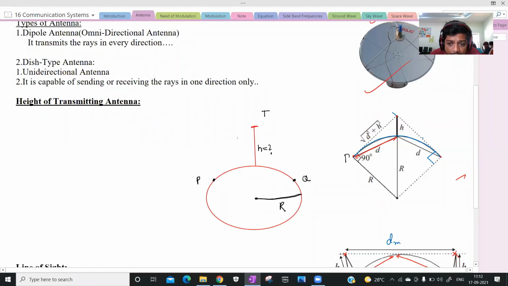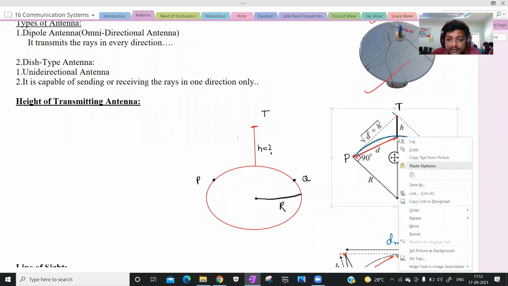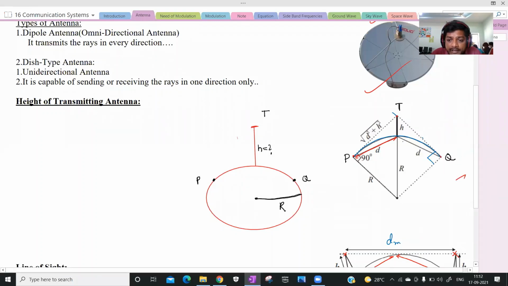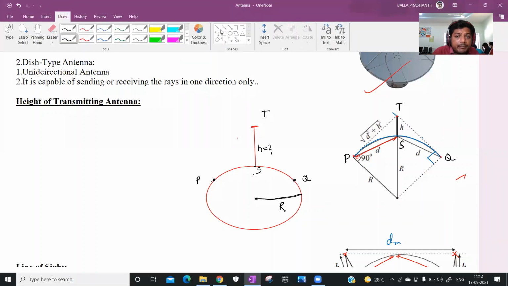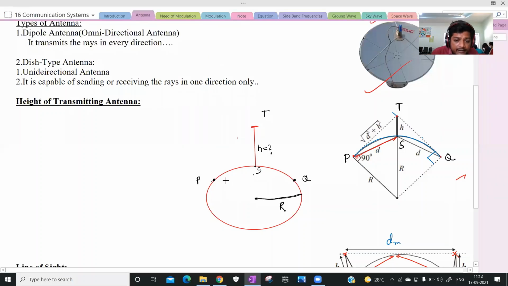This is point P. This is point Q. This is the transmitter, capital T. This is the starting point of the transmitter, capital S. Now, for example, the distance between P and S will be D.